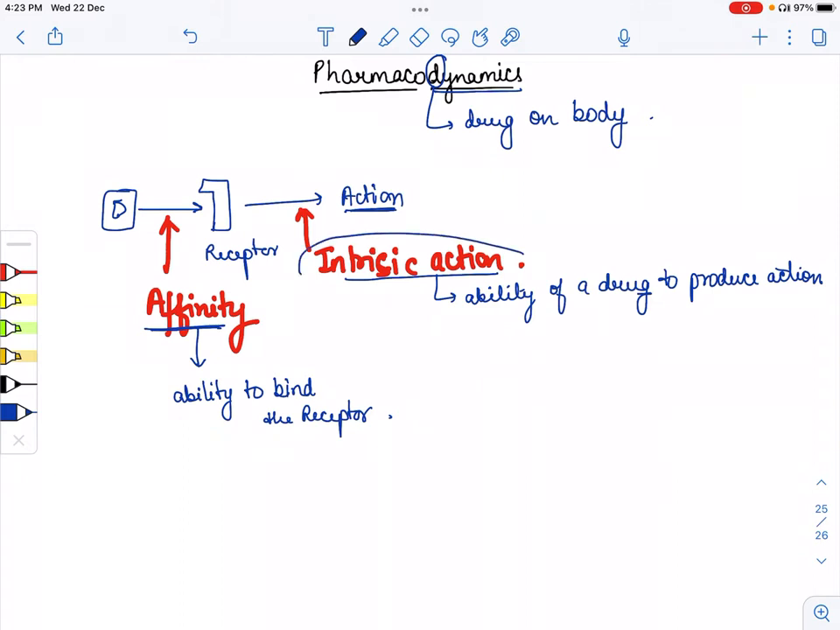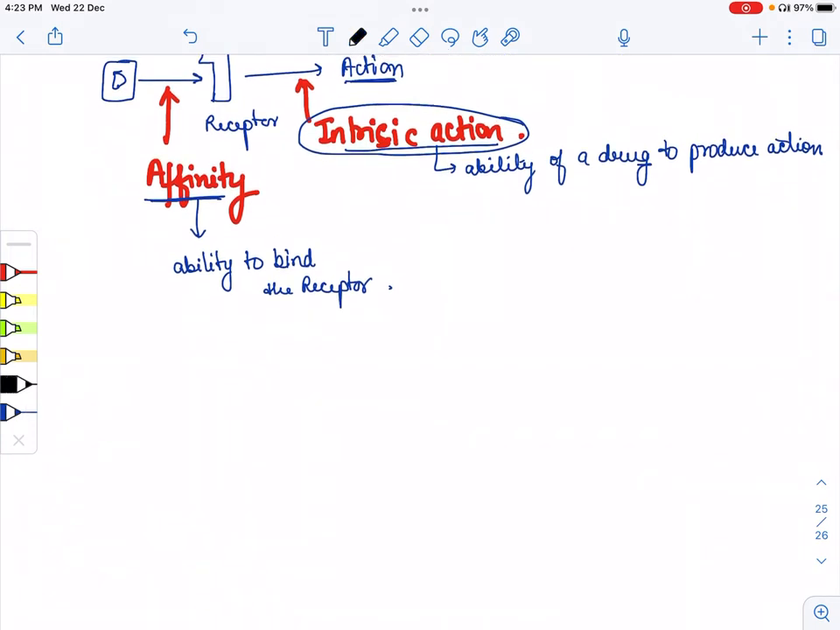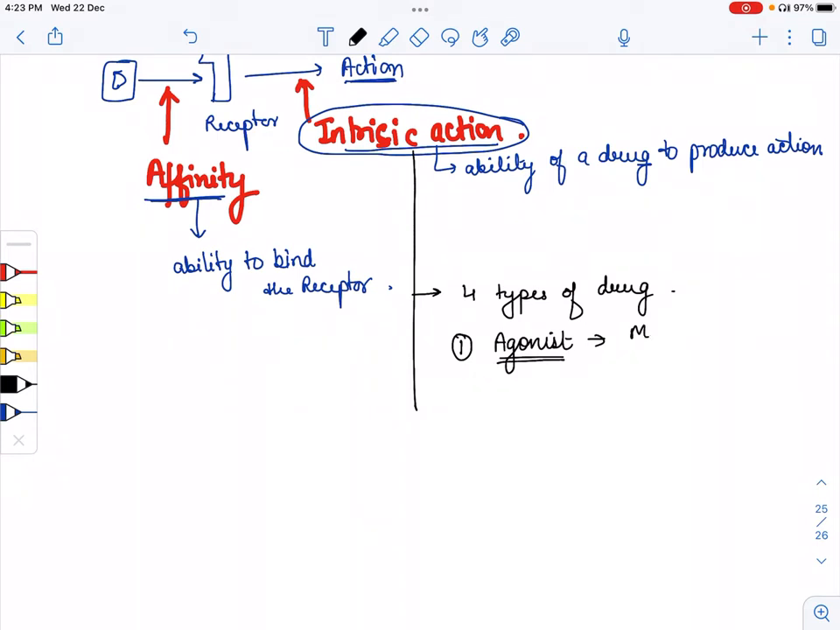Now, based on this intrinsic action, we categorize drugs into four categories. On the basis of their intrinsic action, the first one is the agonist drug. Agonist means the drug which produces its maximum action after binding to a receptor. So an agonist has maximum intrinsic activity, or we can say that it can produce maximum action.